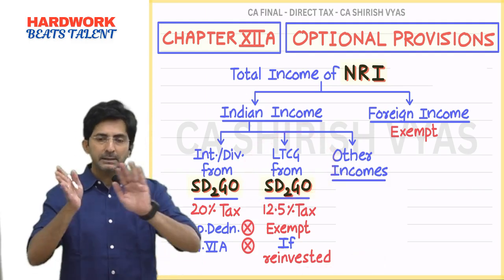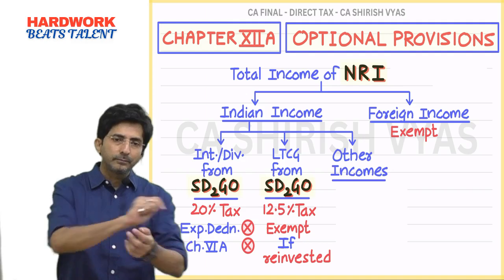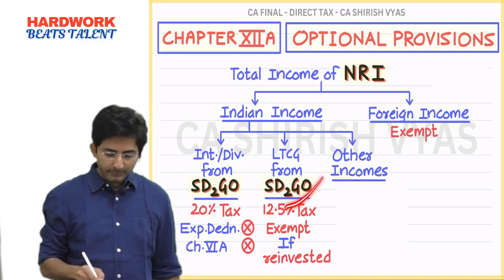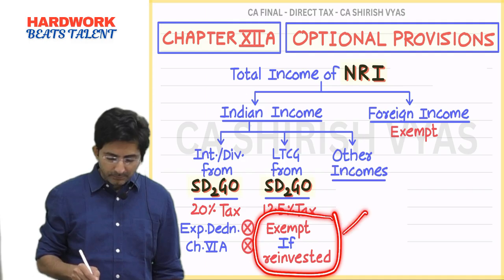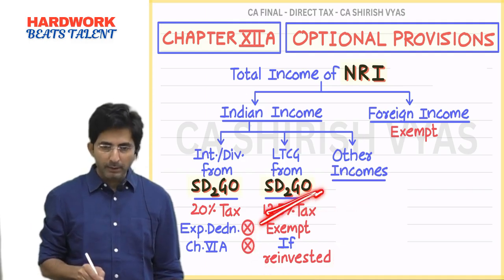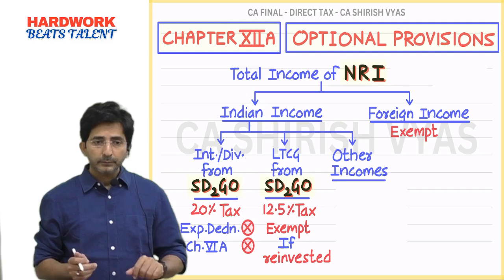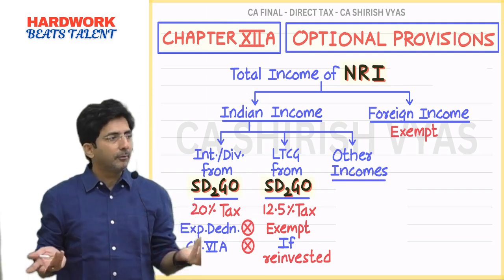Means if by selling SARGO, the proceeds you invest in another SARGO, this will become exempt. Tell me, if SARGO is sold and you use the money to invest in another SARGO, then your capital gain will become tax free.